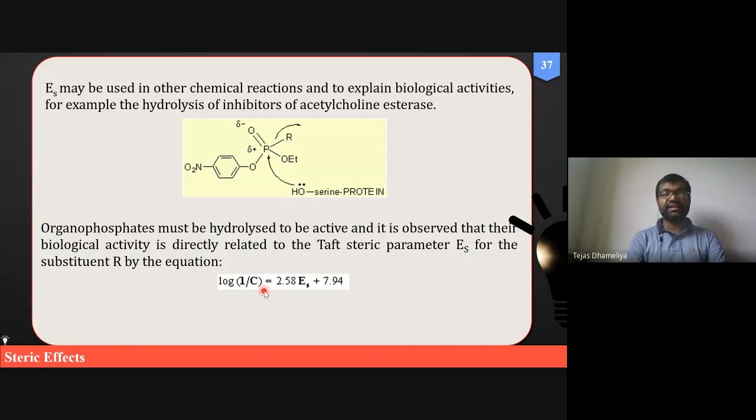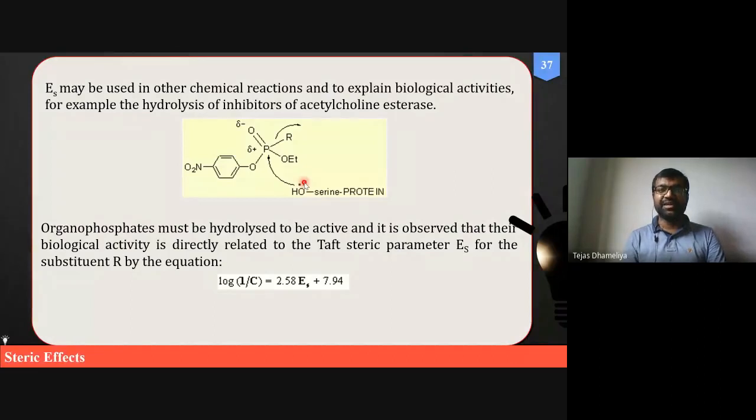So this is again a QSAR equation for organophosphorus compounds, and organophosphorus compounds are naturally known for inhibition of acetylcholinesterase. This is one of the enzymes responsible for hydrolysis of the ester bond of acetylcholine. In the structure of acetylcholine as well, there is an ester bond.